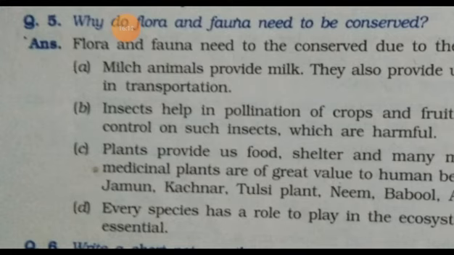The nature of plants in an area to a large extent determines the animal life of that area. When vegetation is altered, the animal life also changes. Means animal life depends upon the vegetation.